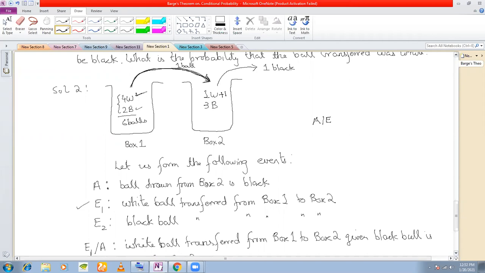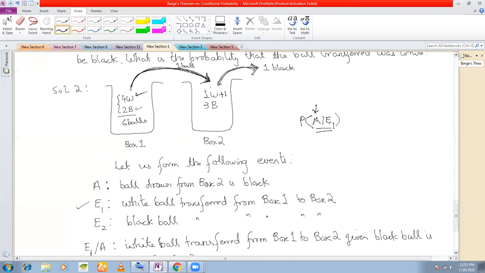Look at this, A slash E1. What does A slash E1 mean? We are finding PA slash E1. Look at the definition. A is what? The ball drawn from box 2 is black. And what is E1? Given that a white ball is transferred. That is, if you are transferring a white ball from box 1 to box 2, and then you are picking up a black ball, what should be the probability?